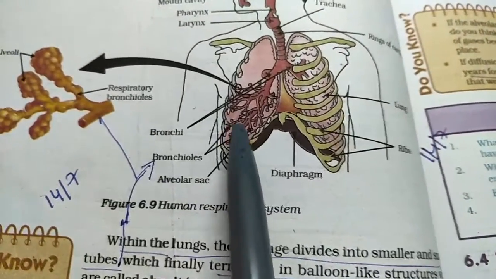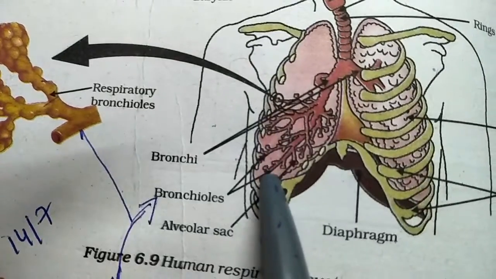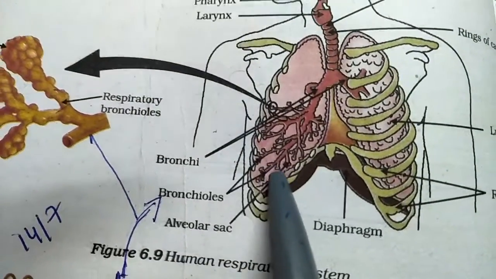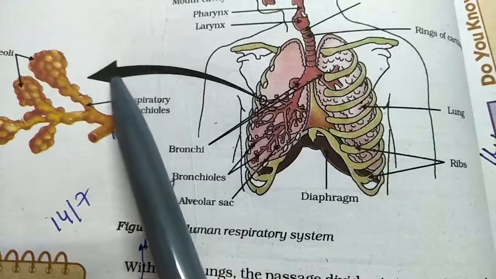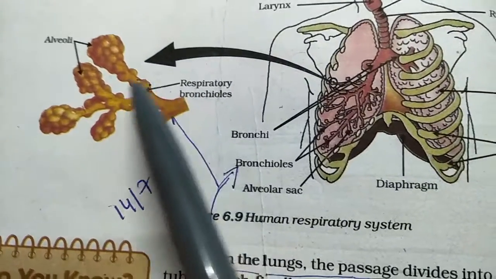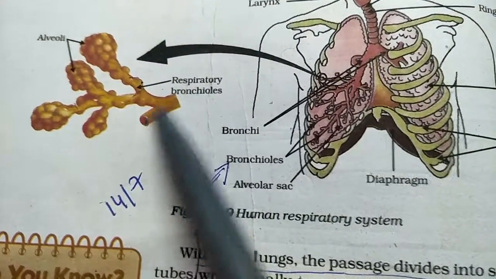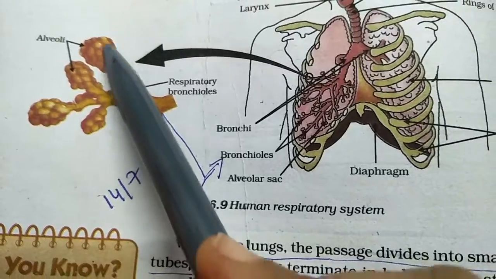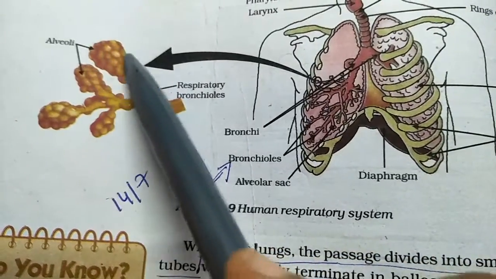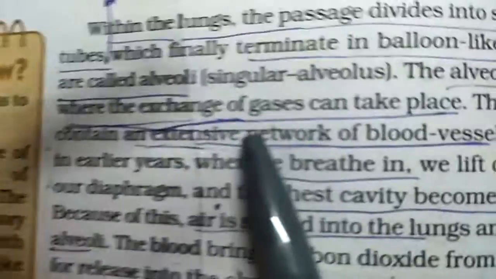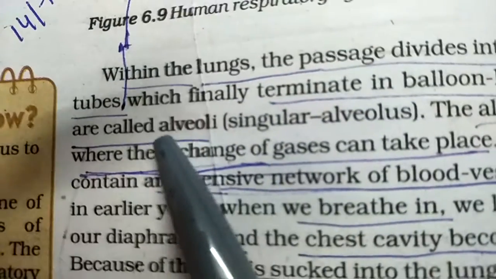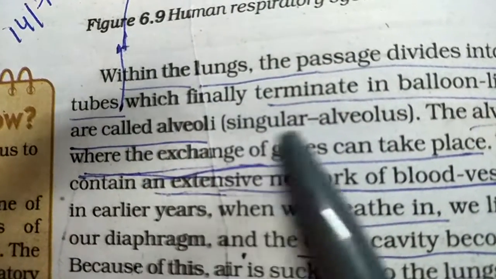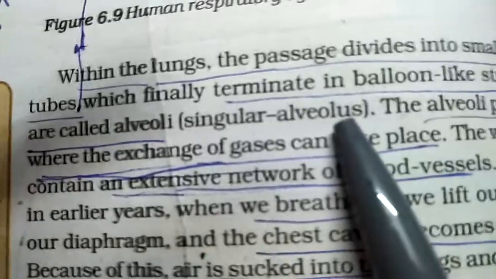Here you can see small balloon-like structures. These structures are magnified and shown here. These are the branches, and at the end of the branches you have balloon-like structures. They are known as alveoli, and the singular is alveolus.